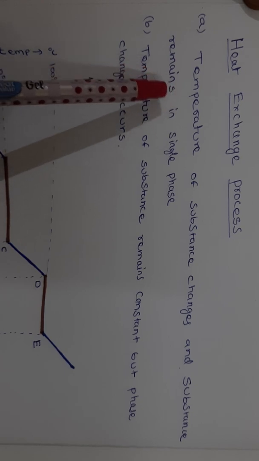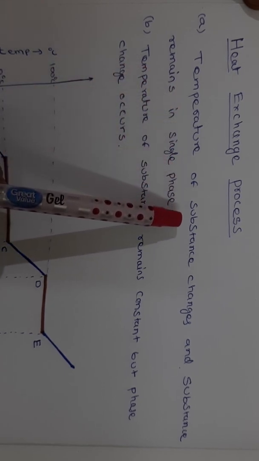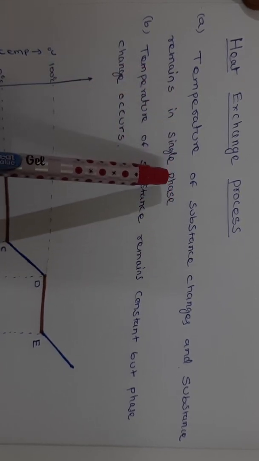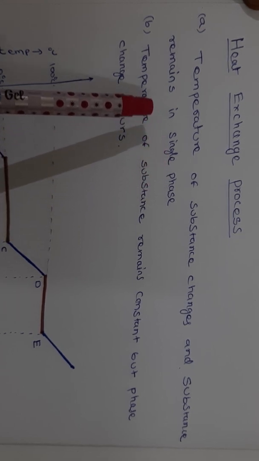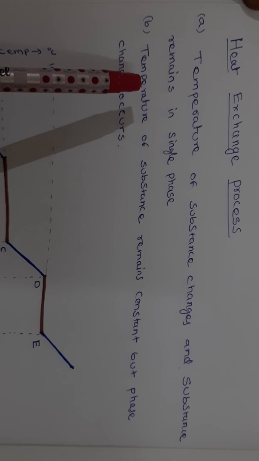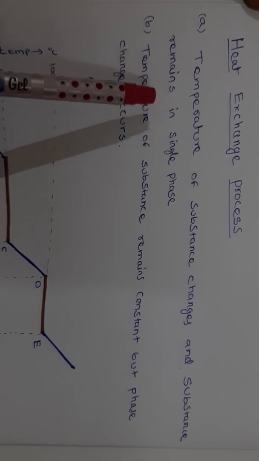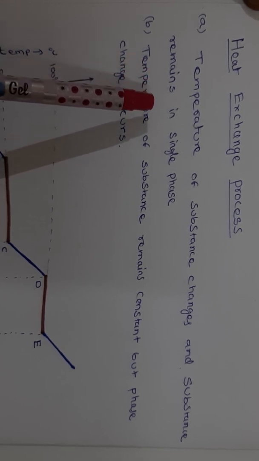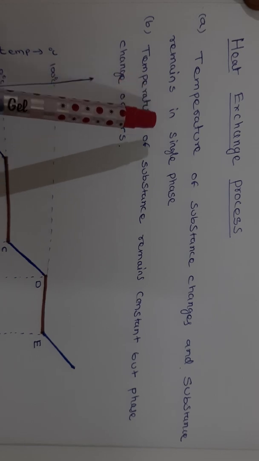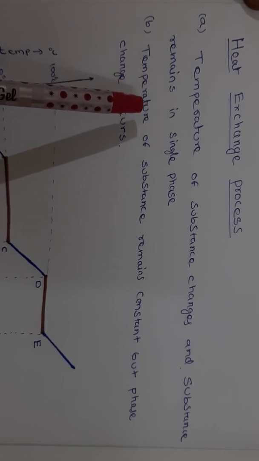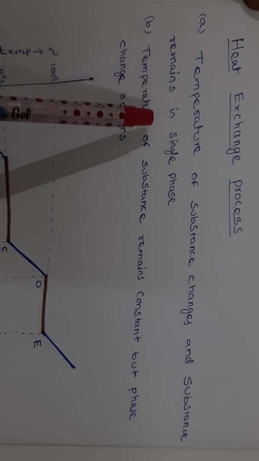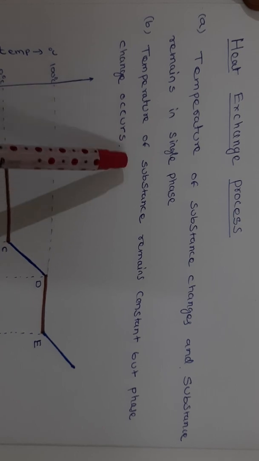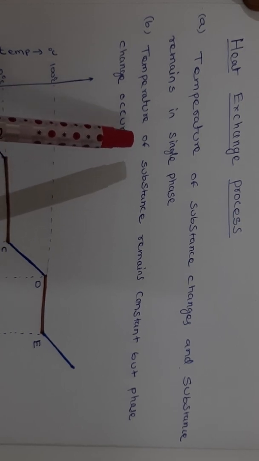According to the first condition, the temperature of the substance changes but the substance stays in the same single phase: liquid in liquid phase, solid in solid phase, gas in gaseous phase. The temperature changes during the exchange of heat, either in absorption or rejection.